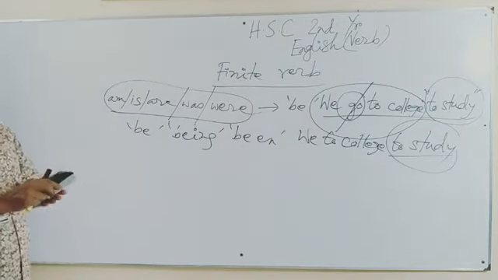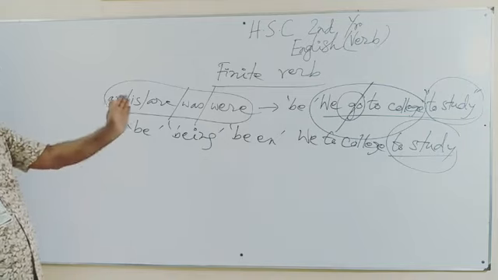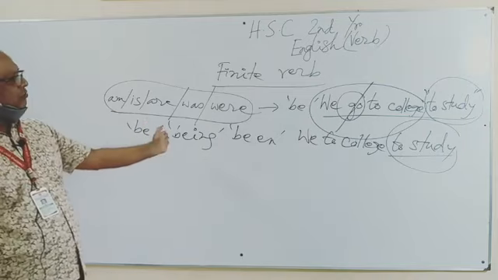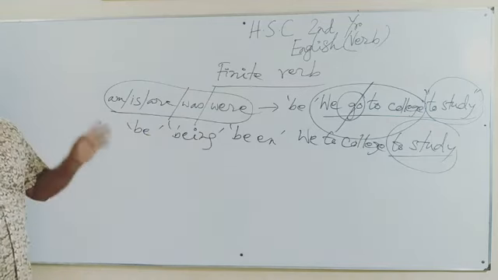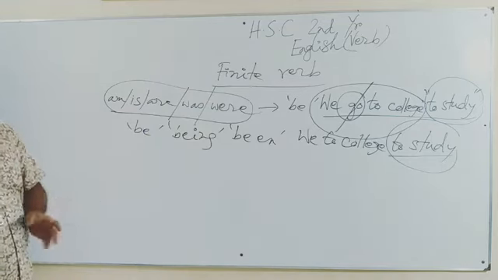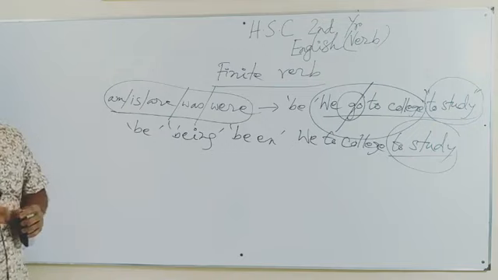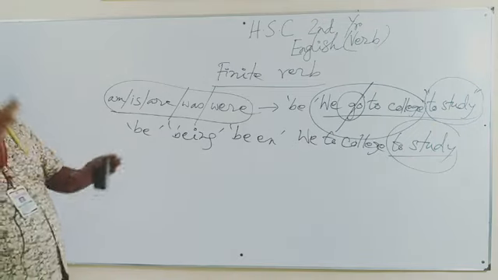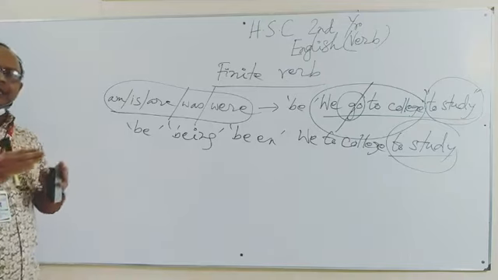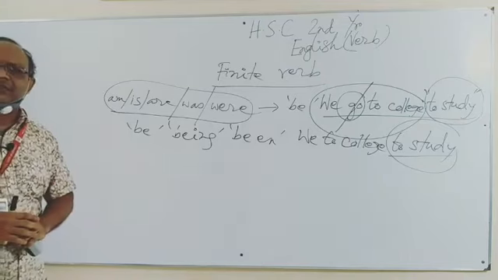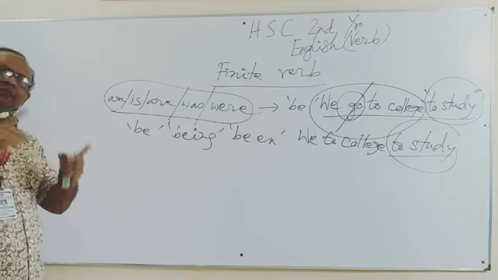It belongs to non-finite. So if we try to differentiate finite verbs from non-finite verb in the sentence, how will we differentiate? If you eliminate the verb and see that we cannot make sentence, then it will be finite.